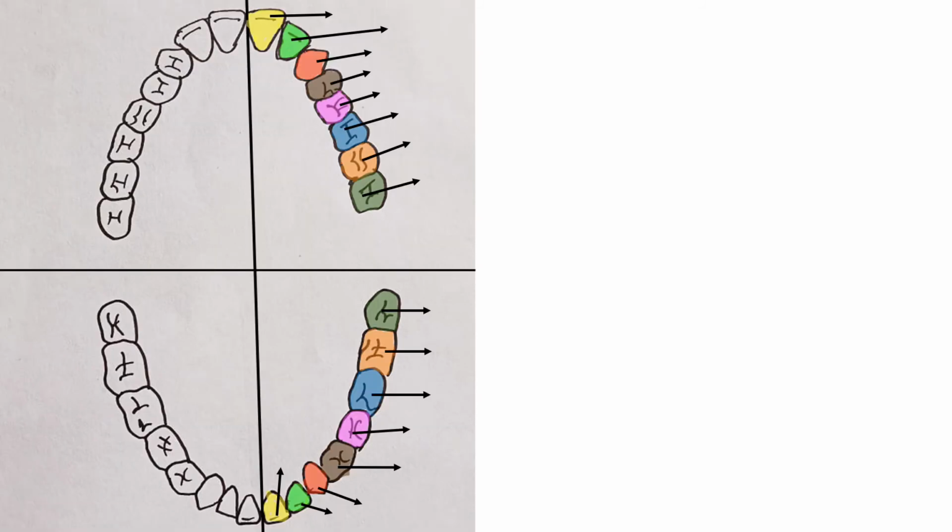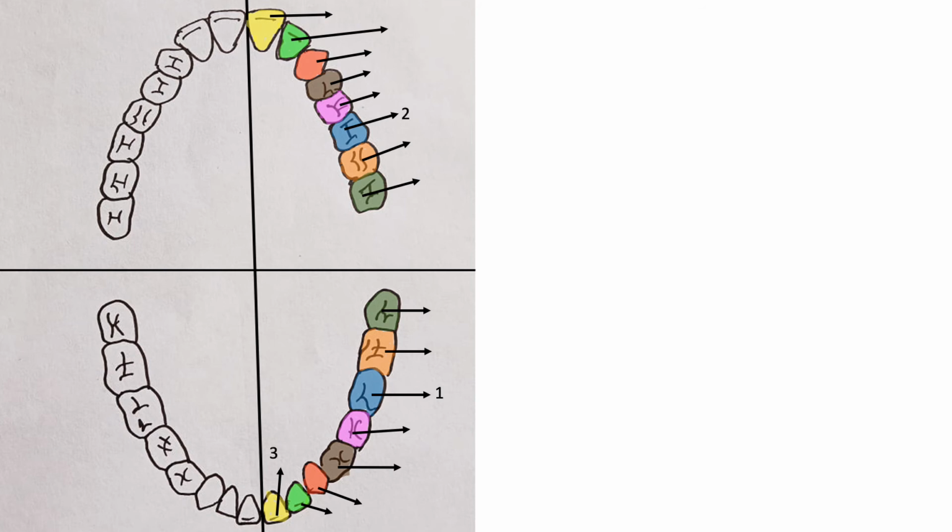When we consider the sequence of eruption of the permanent dentition, the mandibular permanent teeth tend to erupt before the maxillary permanent teeth. Thus, the first tooth to erupt into the oral cavity is the mandibular first molar, followed by the maxillary first molar.